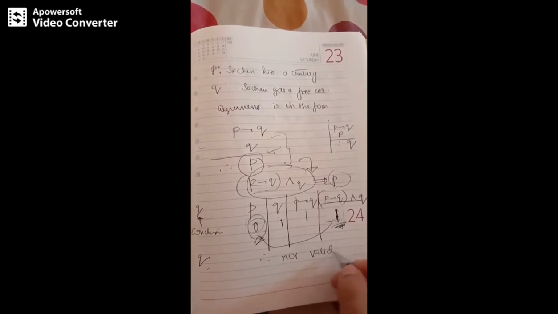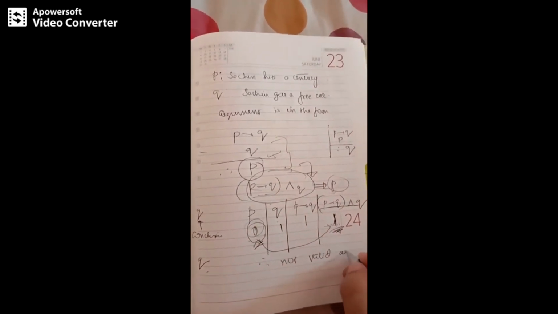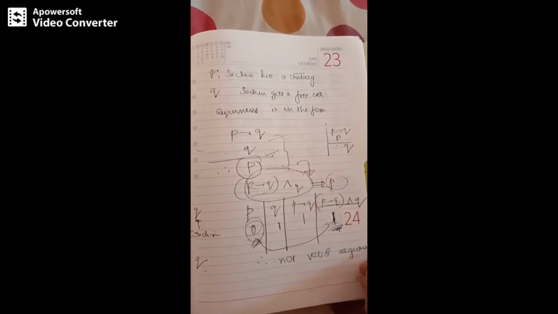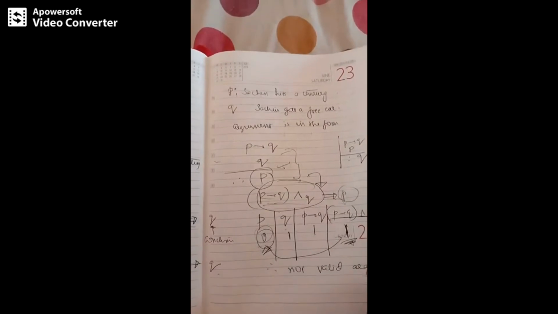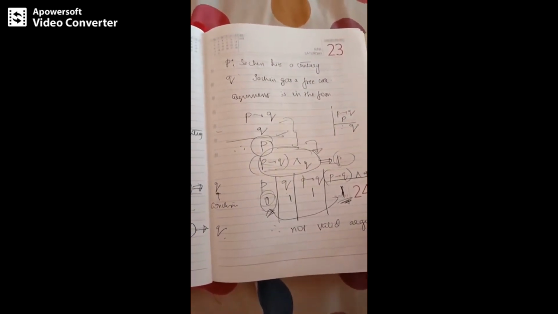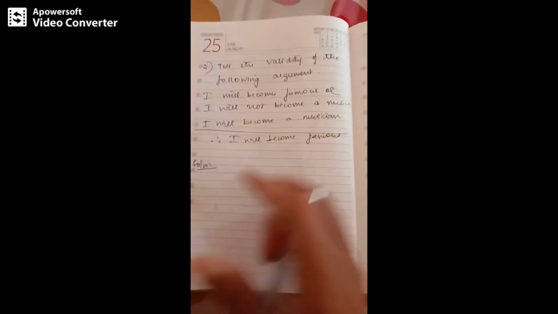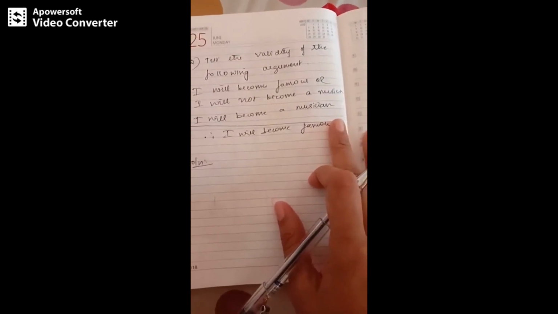We have already checked. We have also checked in terms of truth table. So therefore we are not getting any rules of inferences or laws of logic. Therefore it is not a valid argument as per the rules of inferences. Clear? So coming to the next problem, we need to test the validity of the following argument.